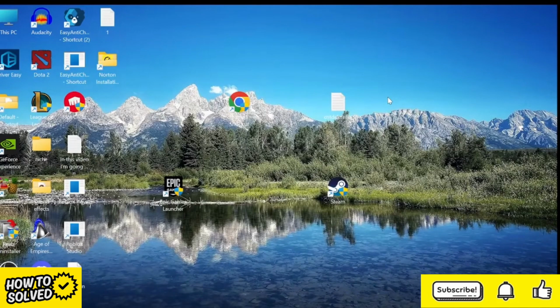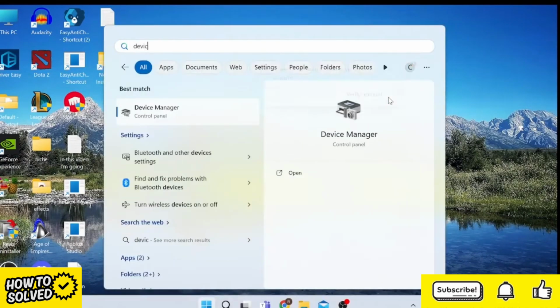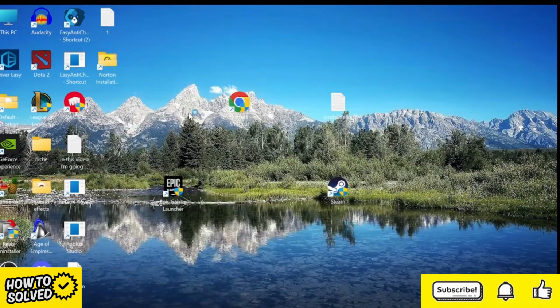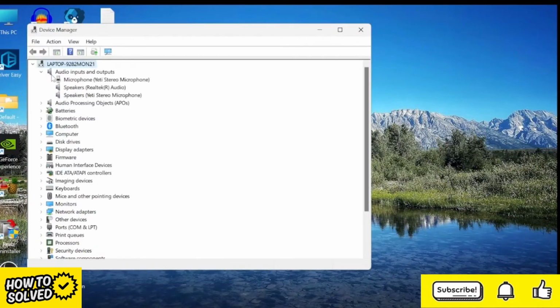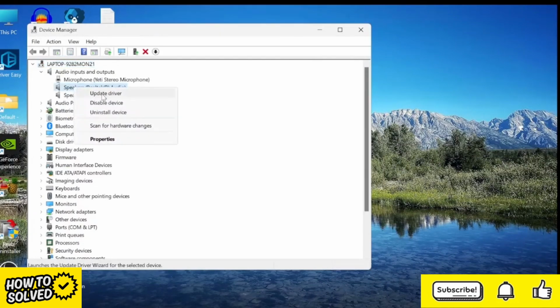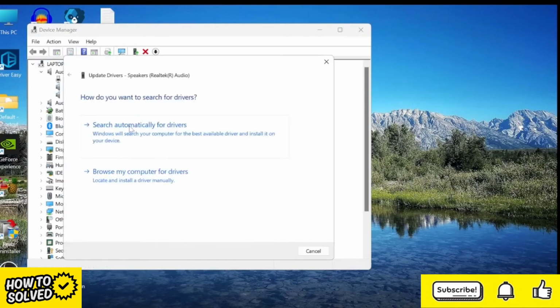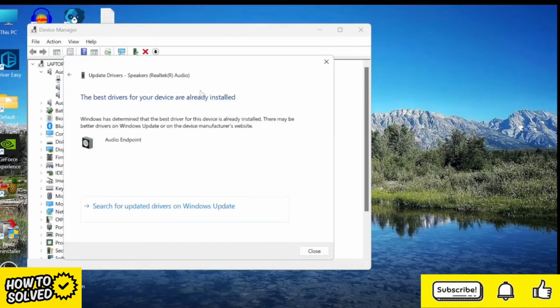Then the last and final thing we can do is come back to the start menu and search for device manager. Tap on the device manager tab, and we're going to update our audio drivers by expanding this tab here where it says audio inputs and outputs, and you want to locate the speakers that you're currently using. Mine's these laptop ones here. Then just right click on your speakers and select update driver. Then we can press the search automatically for drivers, and Windows is going to scan your computer and identify any outdated drivers.